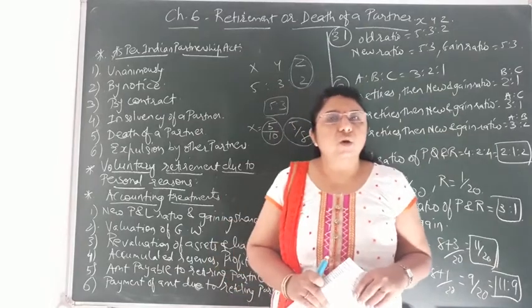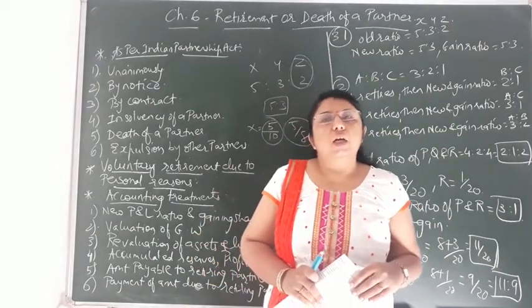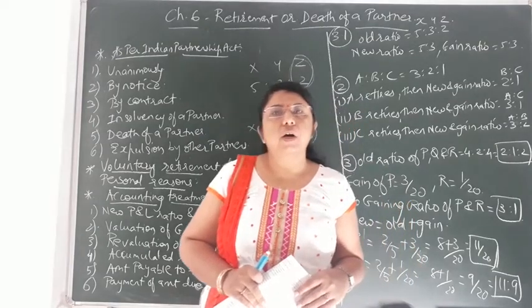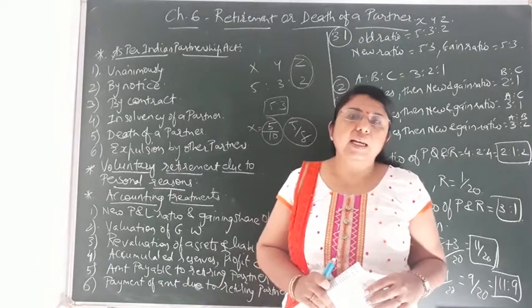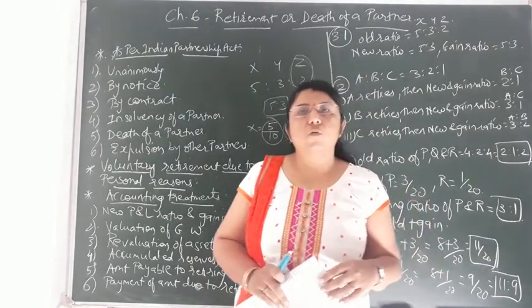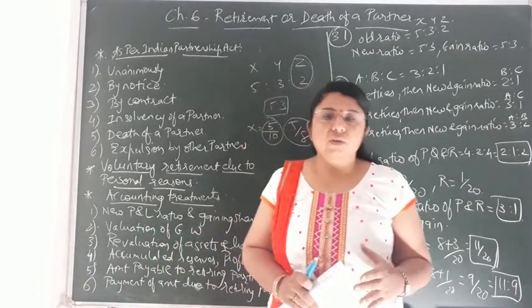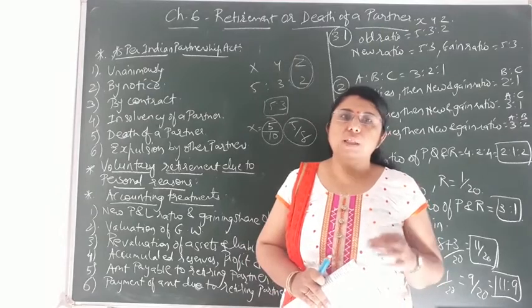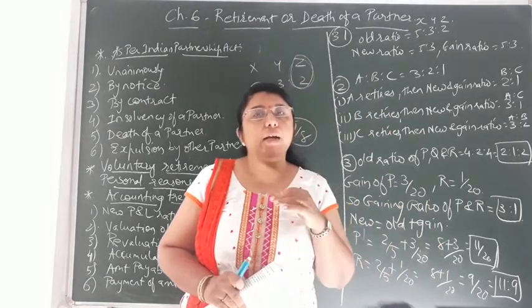Now students, already we discussed capital reserve, general reserve, then workmen's compensation fund, investment fluctuation reserve, then credit balance of P&L account, or, if it is given to you, the debit balance of profit and loss account, that is the accumulated loss. If any of such balances are given in the balance sheet in the question, then they are called accumulated reserves, profits and losses.